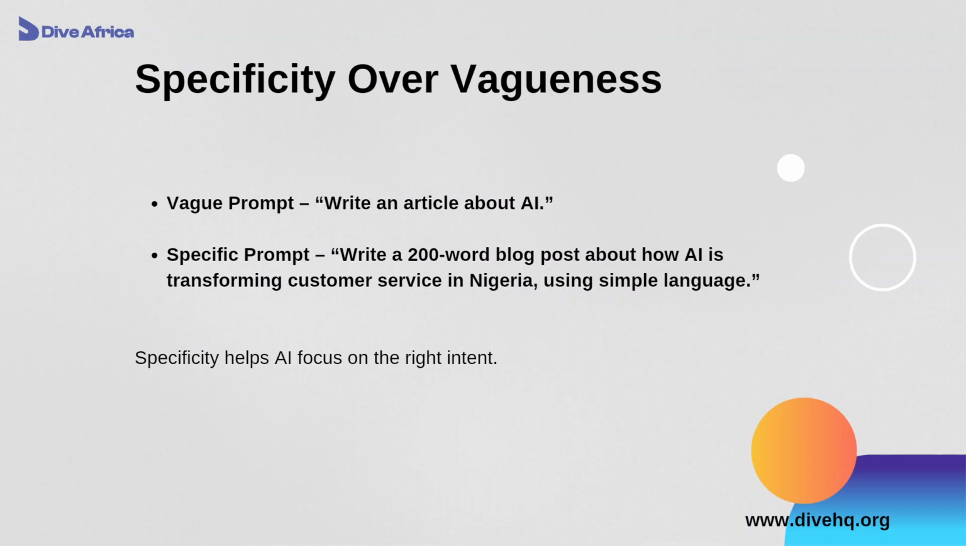Now, when you pass in a vague prompt, like we did earlier, write an article about AI, that's very vague, that's very broad. But if you now specify things, narrow it down: write a 200-word blog post about how AI is transforming customer service in Nigeria using simple language. The response you get from this will be totally different from the response you get in the first part.